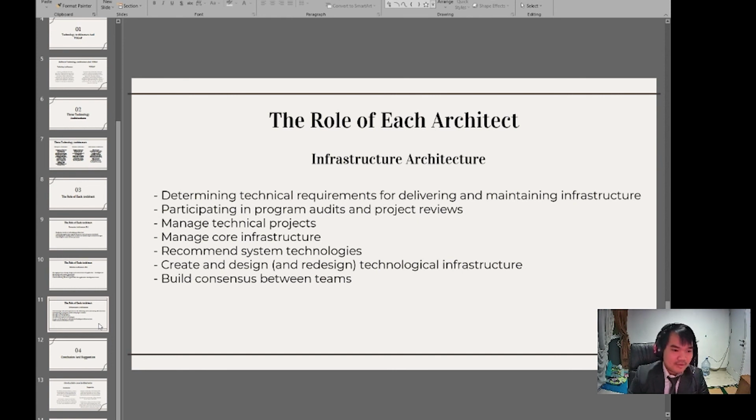Next is infrastructure architecture: determining technical requirements for delivering and maintaining infrastructure, participating in program audits and project reviews, managing technical projects, managing core infrastructure, recommending system technologies, creating and designing technological infrastructure, building consensus between teams.